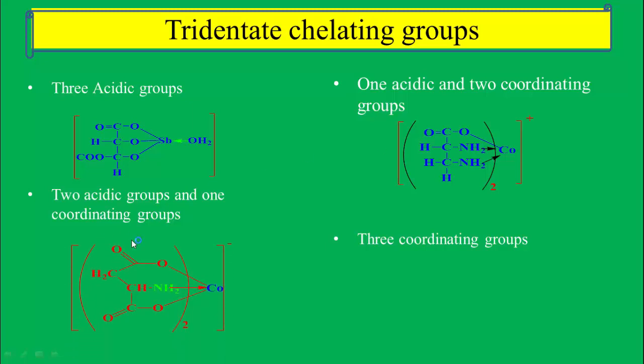Then the third example is the two acidic and one coordinate bond forming chelating group. Here, this is the example. It can form two covalent bonds with the oxygen and one coordinate bond with the NH2. Then next is the three coordinating groups. Here there are three donor groups. Those donor groups can form only coordinate bonds, and this is the tridentate chelating group having three coordinating groups. These are the various examples of tridentate chelating groups.